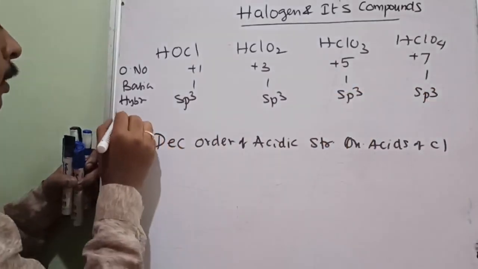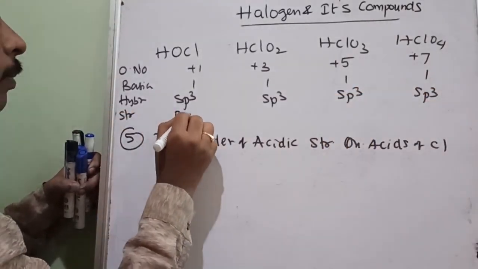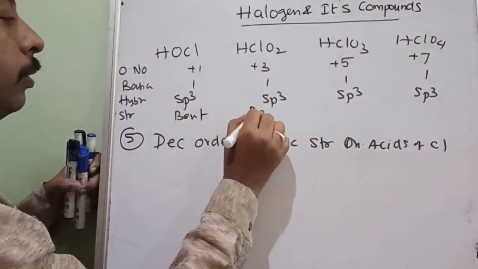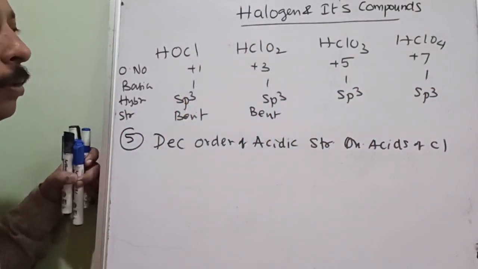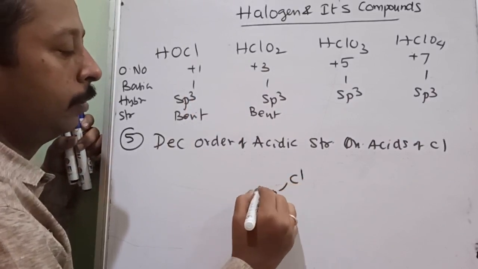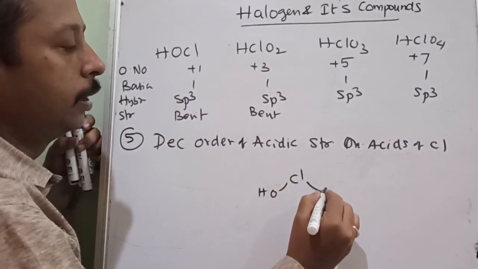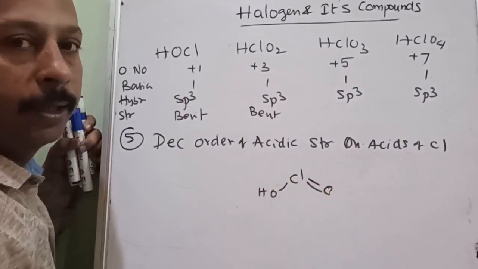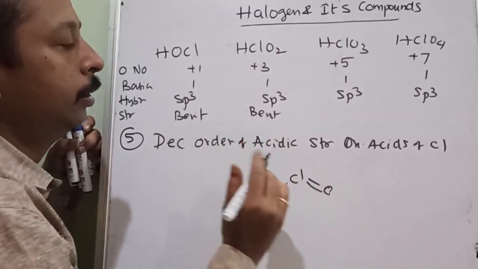As for structure, the first two are bent with respect to chlorine. On one side it is OH, on the other side it is oxygen, so a bent structure.